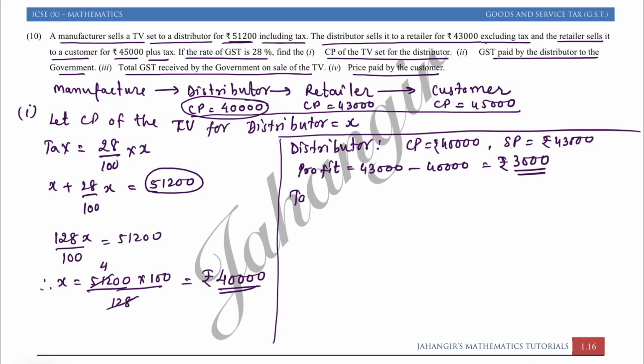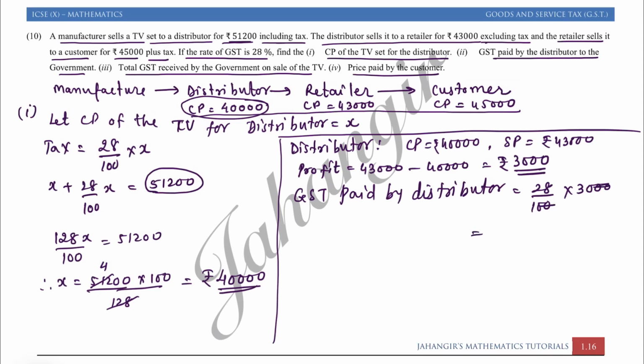So the GST paid by the distributor is equal to 28% of 3,000.